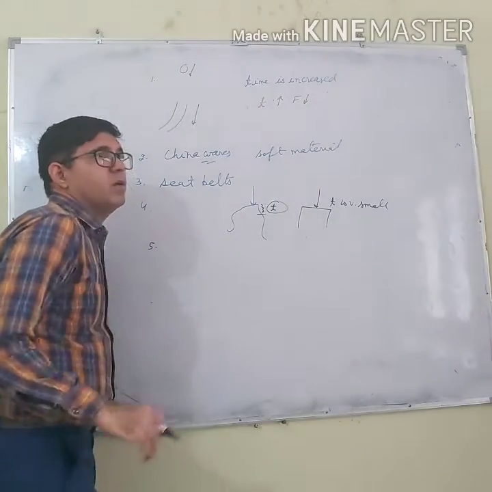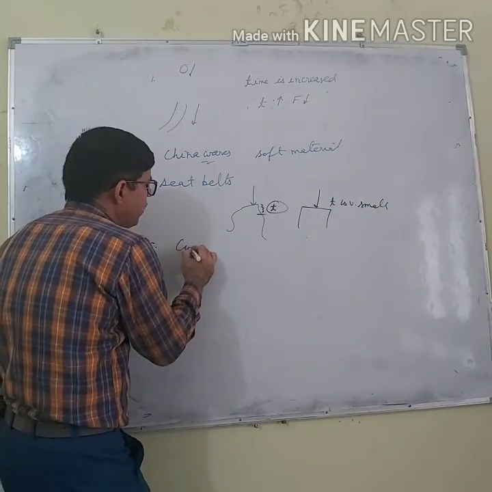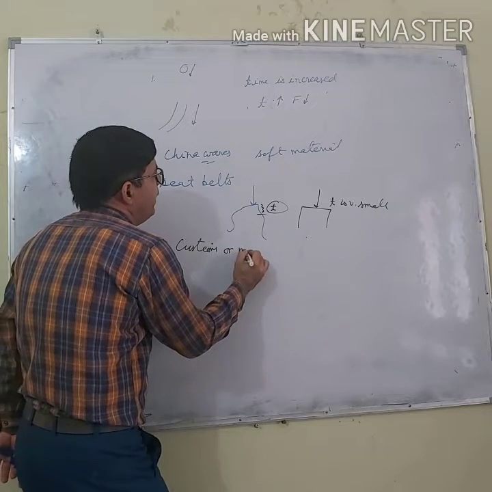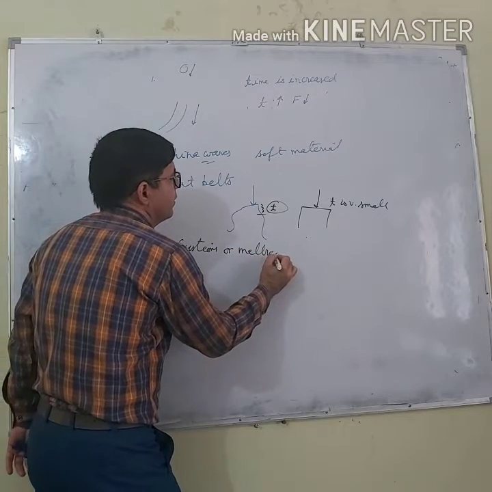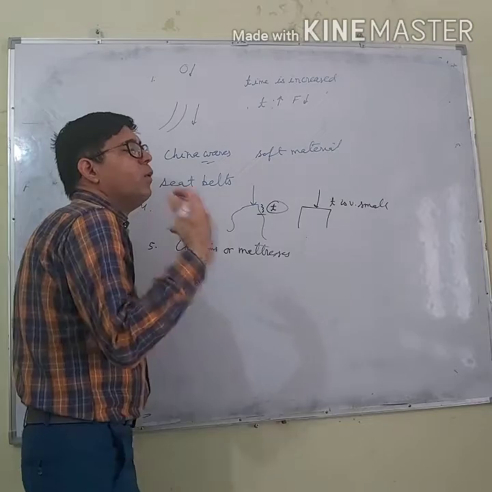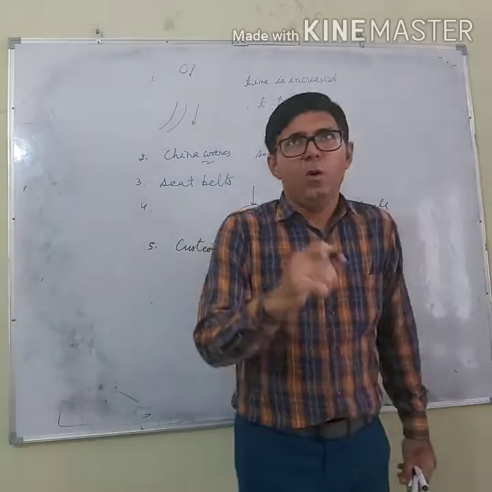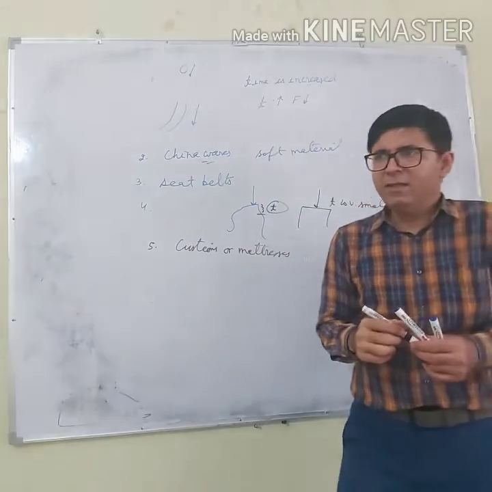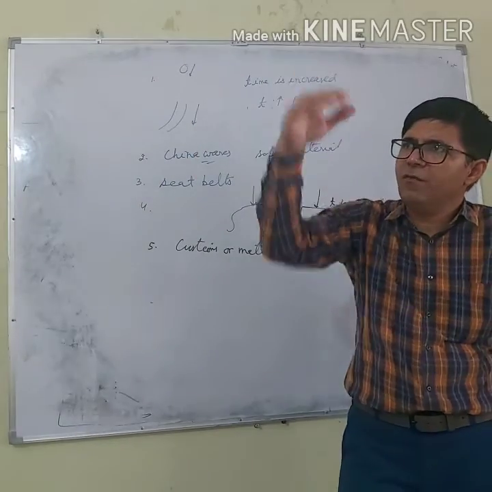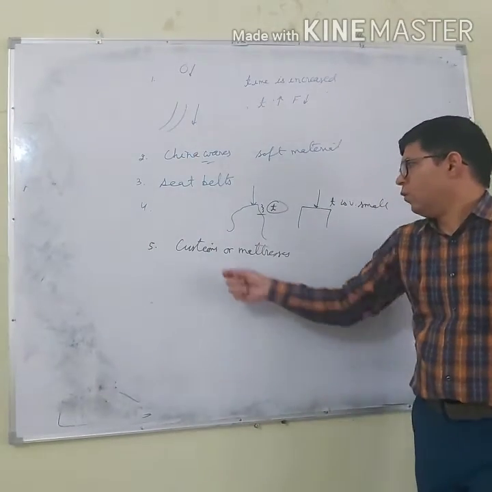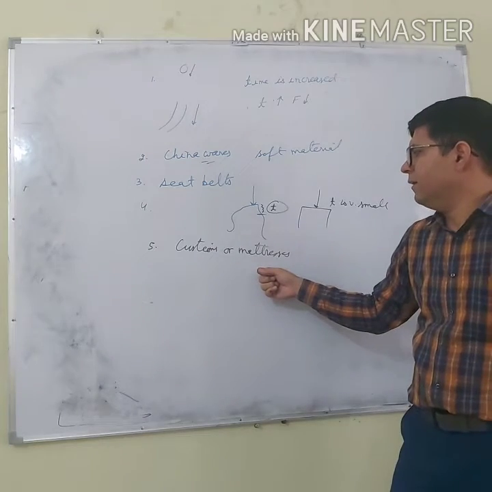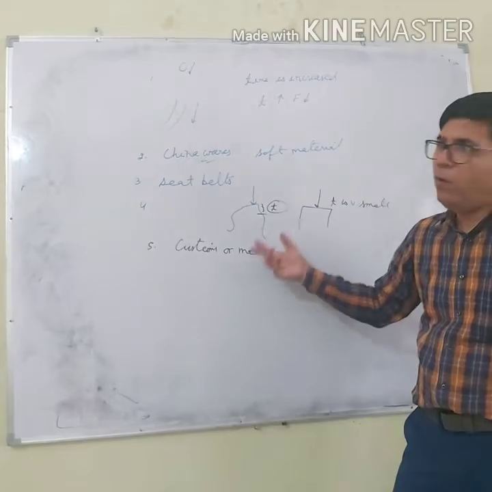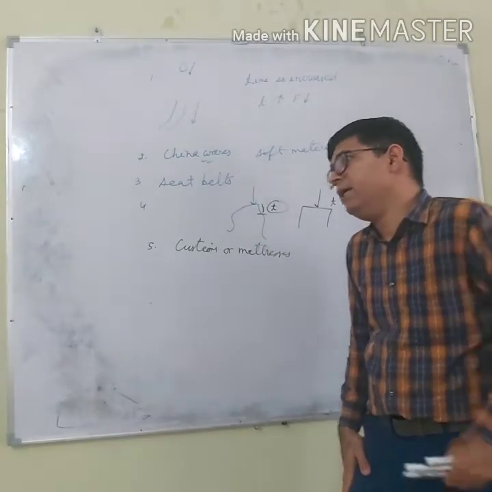Fifth is cushions or mattresses are provided for the long jumper to fall. Why? The reason is when the long jumper falls, the cushion or mattresses will be compressed and will take some time, and force will decrease.